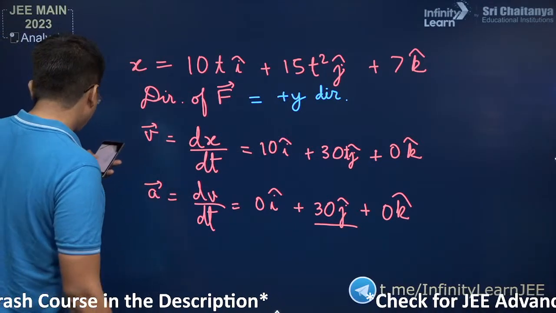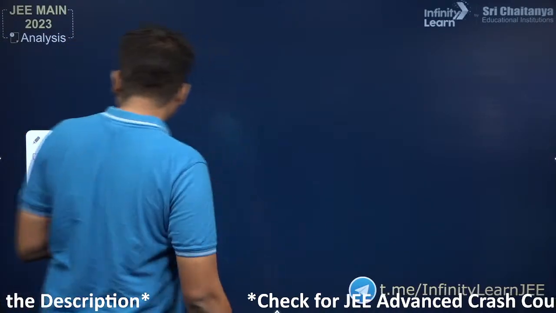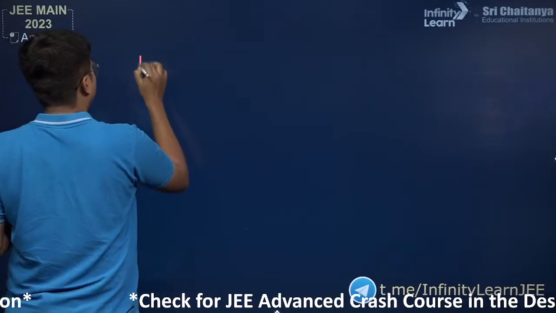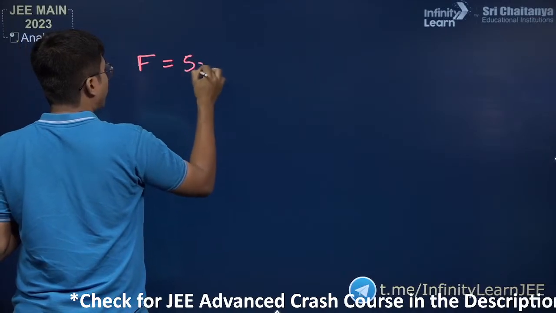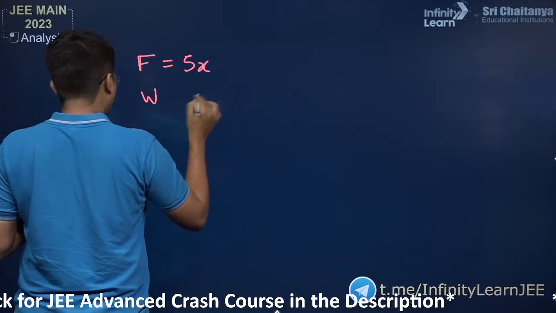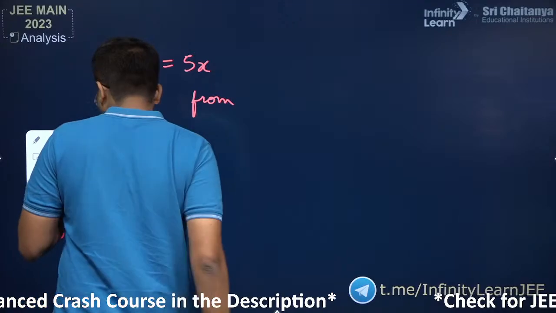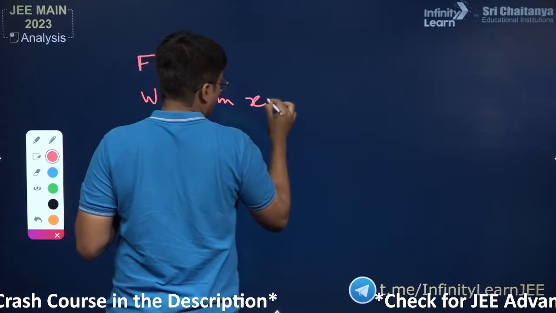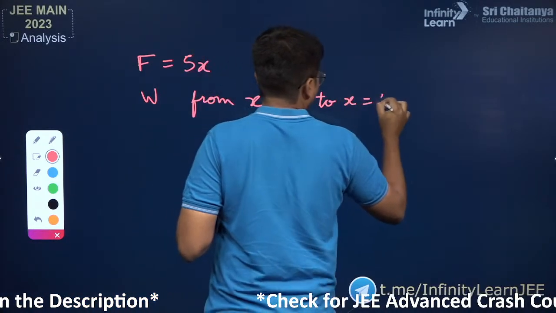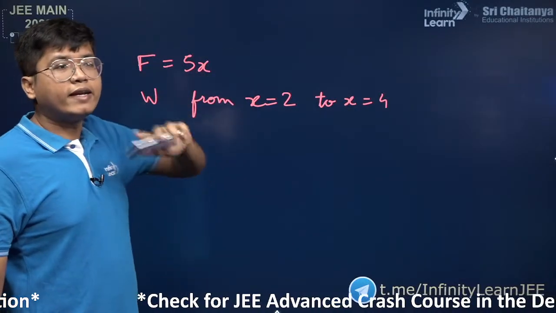Okay, next question we have again another very simple, very direct question. In this one, they have given you F is equal to 5x, and they want the work done in moving from x equal to 2 to x equal to 4. This is the force given. So again, very direct formula.